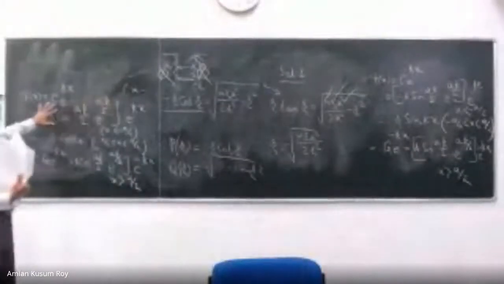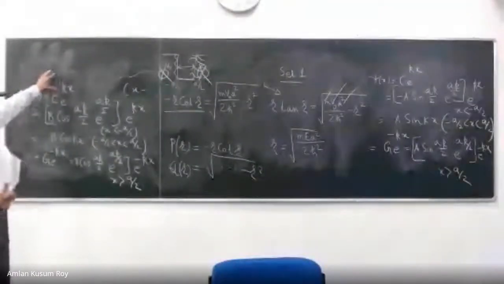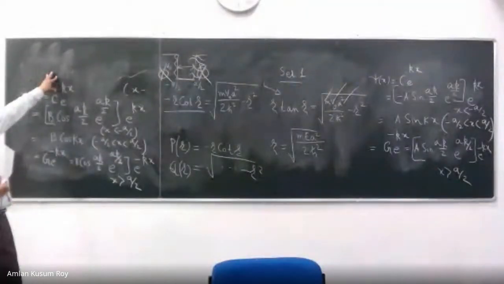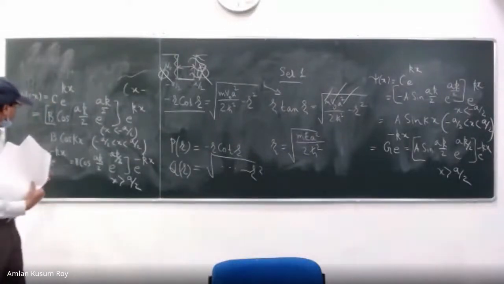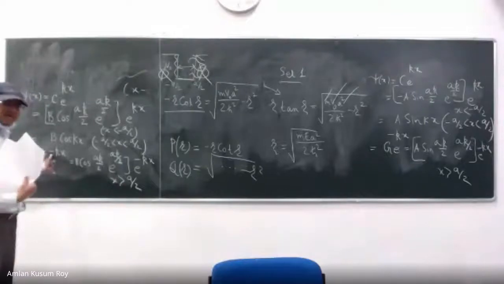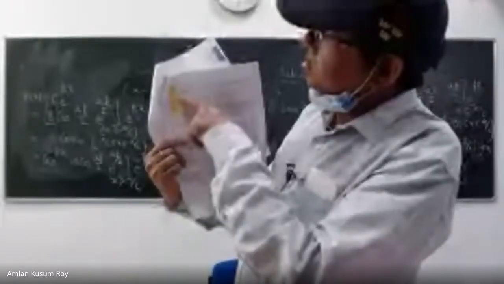This is only a mathematical manipulation. But only this expression is good enough to understand what is going on. So it is an e to the power kappa x problem on one side, and e to the power minus kappa x on the other. See this. This is the oscillatory nature, but in the outside, you have an exponential decay, right?